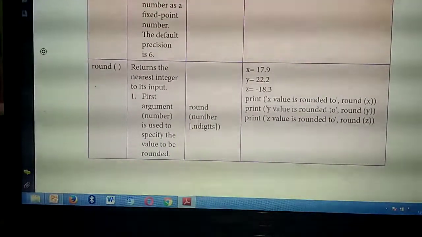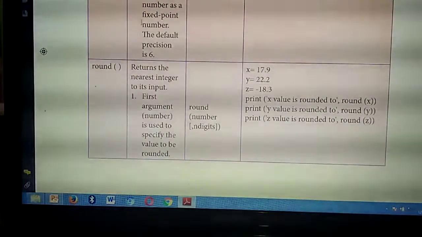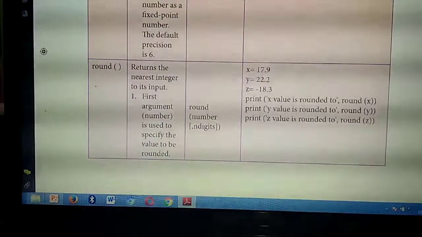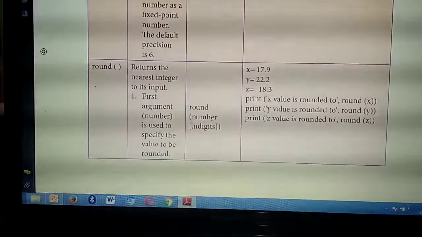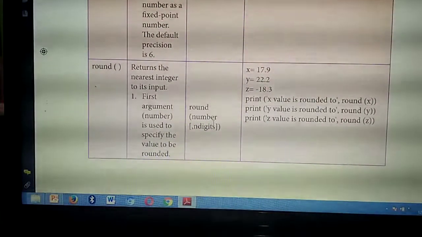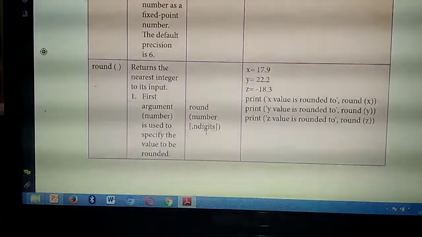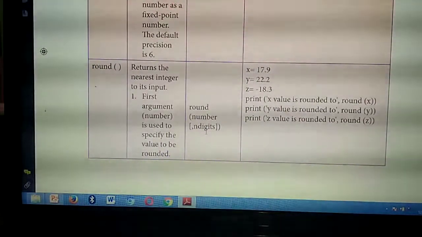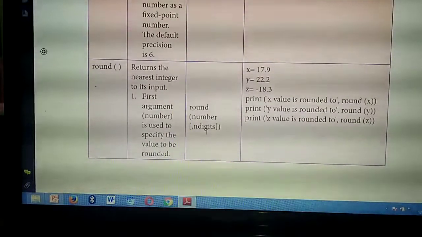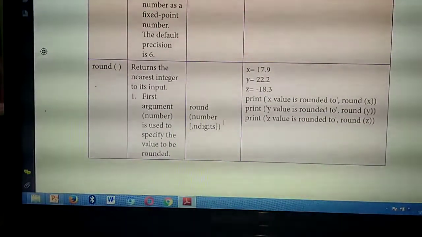So what's the format or syntax? Round off. First you need to give the number. So how many arguments are there? See. Number, comma, n digits. That's the second argument. First argument is a number. Second argument is n digits. That means how many digits you need to round. Okay. First, you are going to see about the first argument, number.